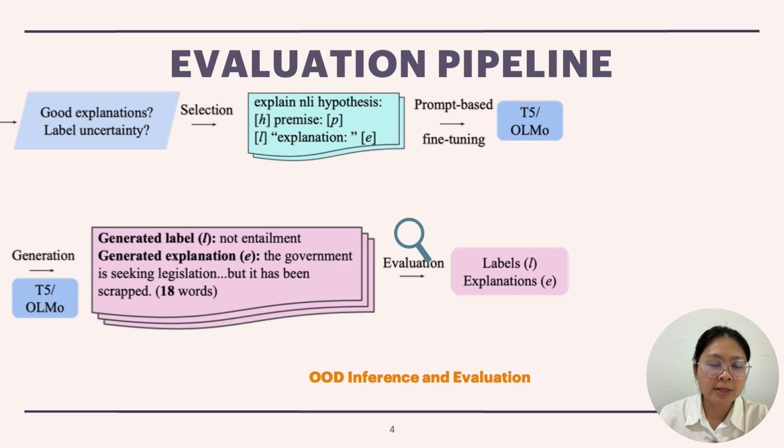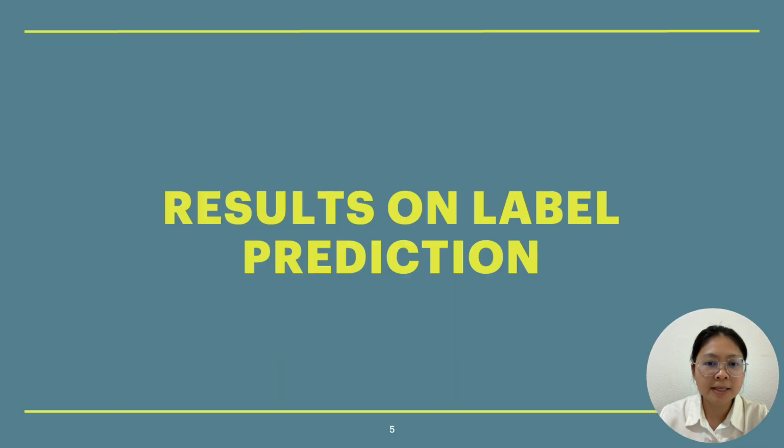The evaluation is quite difficult in terms of explanations because the explanations were not annotated. Basically, there were no reference explanations available. For the labels, it is more straightforward as we can compare with the ground truth labels. Next, let's talk about the results on label prediction.